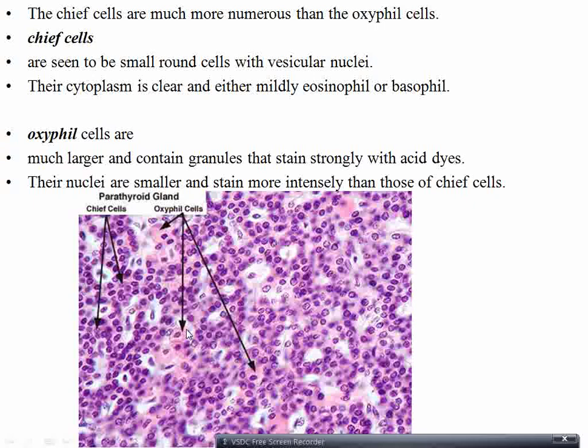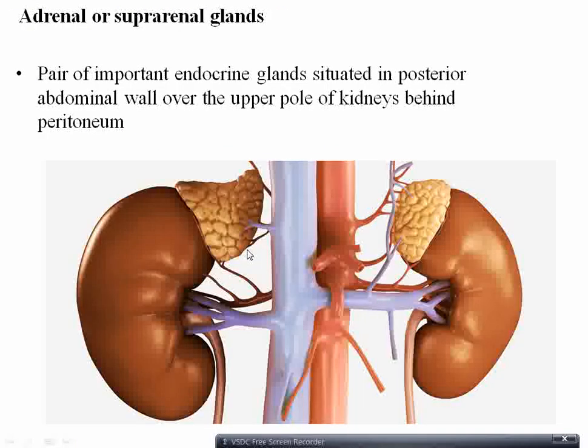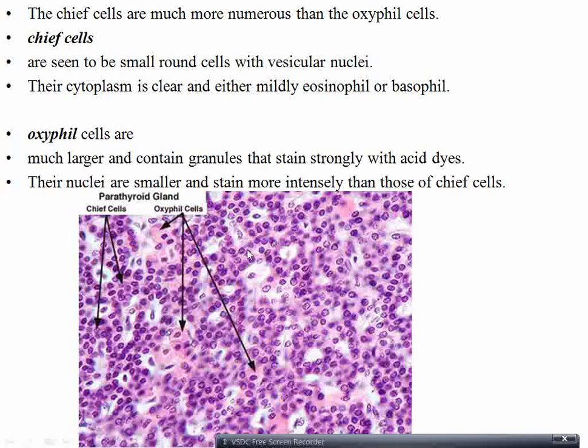Their nuclei are smaller and stain more easily than those of chief cells. So their nuclei stain better than the chief cells. But remember, the size of oxyphil cells is big, whereas chief cells size is small, but number wise chief cells are more than the oxyphil cells. So that's it. Thank you.